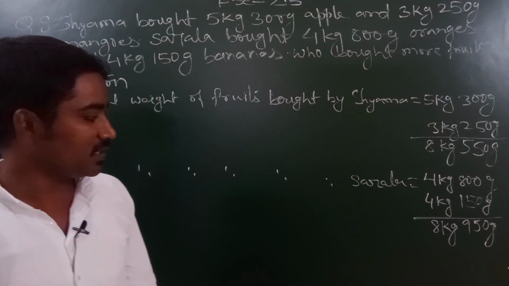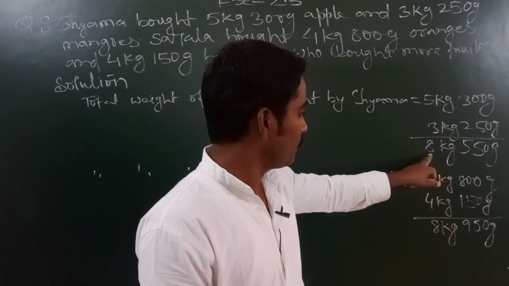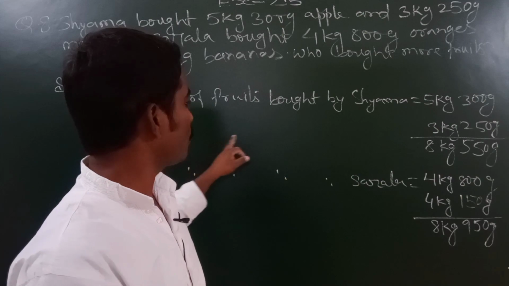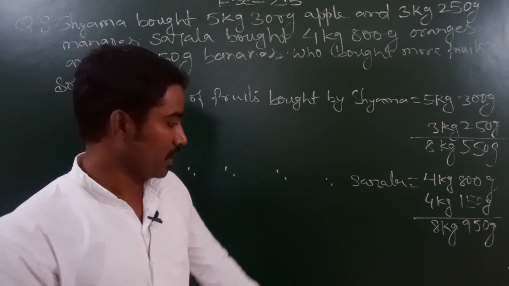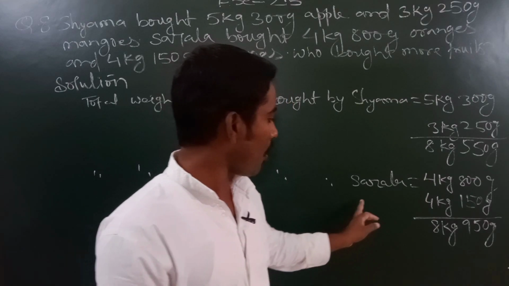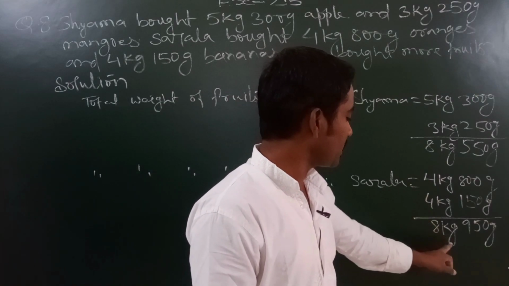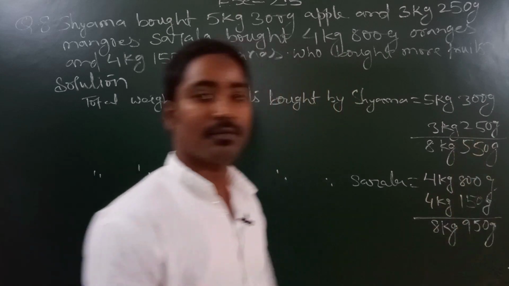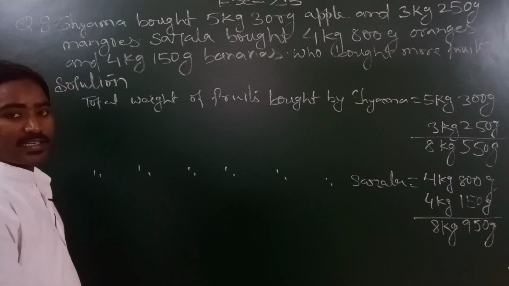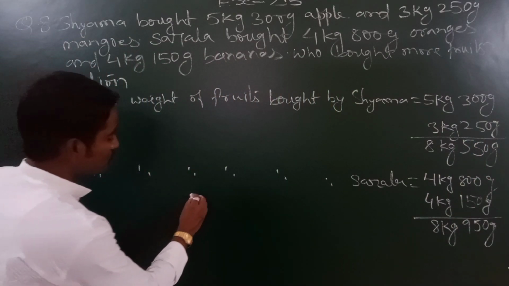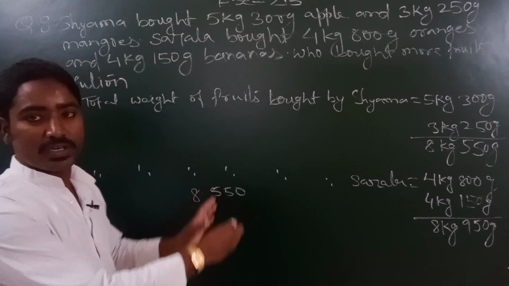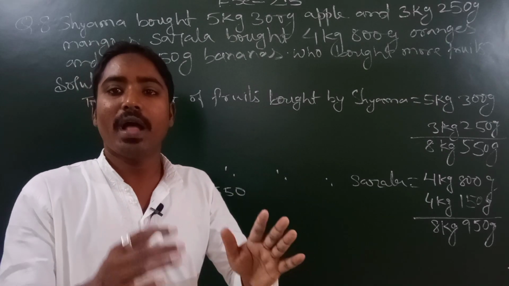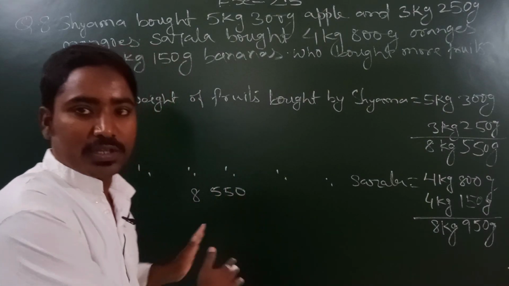Now here we can see students that we have the total weight of the fruit bought by Shyama, 8 kg 550 gram, and the total weight of the fruit bought by Sarala is 8 kg and 950 gram. Now if you write it in decimal, then how will we write it students? 8.550. You need not do this. For making you understand in more detail, I am doing this step.